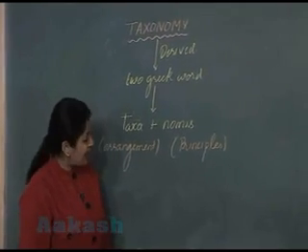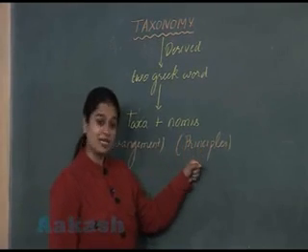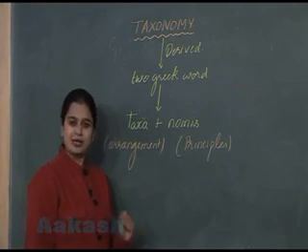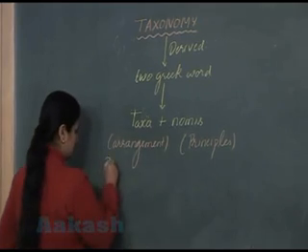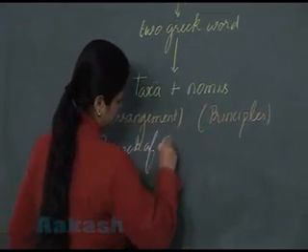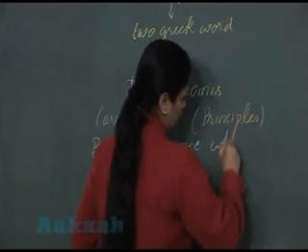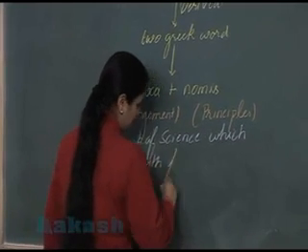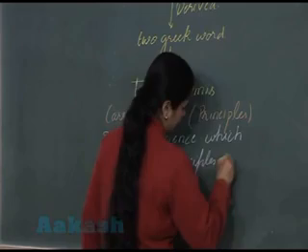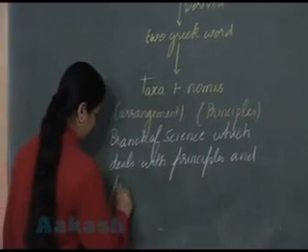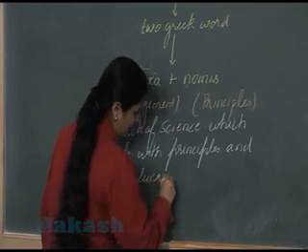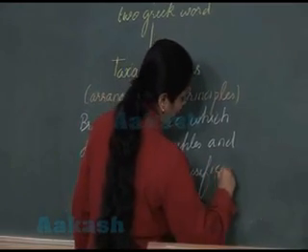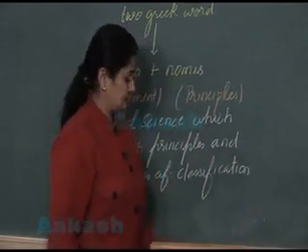Taxonomy is the branch of science which deals with principles and procedures of grouping of organisms, for arrangement of organisms, for classification. So let's write this definition. It is the branch of science which deals with principles and procedures of grouping of organisms.